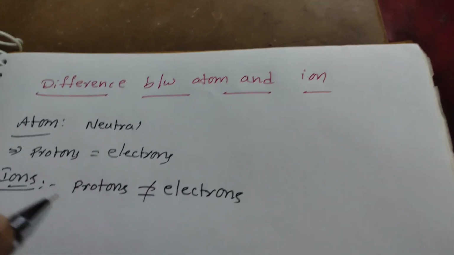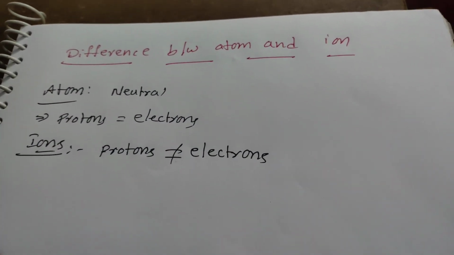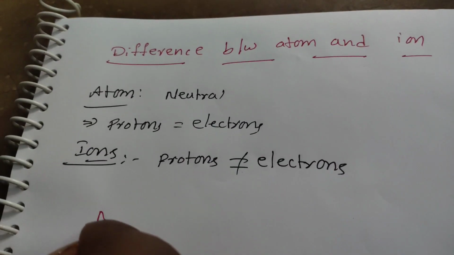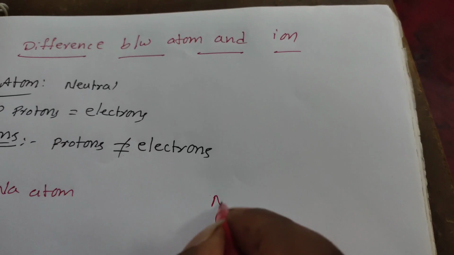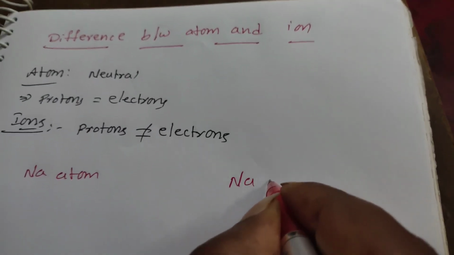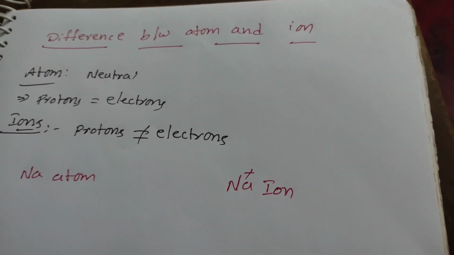For example, here I am taking the sodium atom and the sodium ion, that is Na+, the sodium ion.